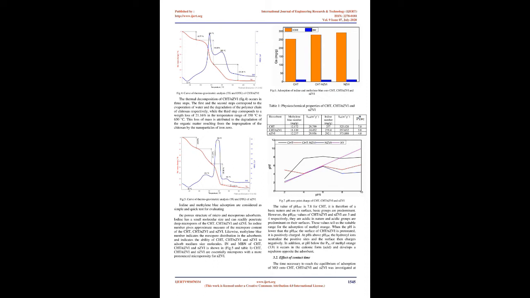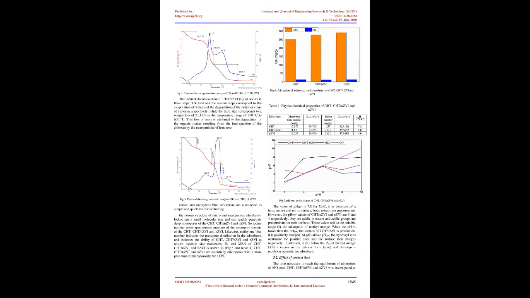3. Results and discussions. 3.1. Characterization of CHT/nZVI and nZVI. The spectra range from 4000 to 500 cm-1. The broad bands at 3292 cm-1, 3254 cm-1 and 3209 cm-1 for CHT, CHT/nZVI and nZVI respectively are attributed to intermolecular hydrogen bonds and to the elongation vibration overlap between the OH and NH bonds. In addition, the 2876 cm-1 band for CHT corresponds to the elongation vibrations of the aliphatic CH bonds.